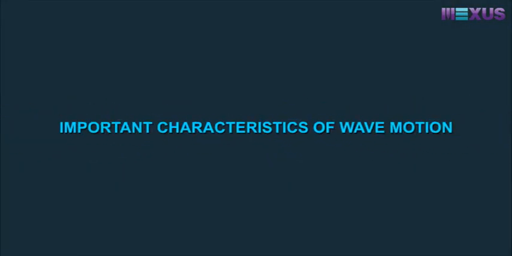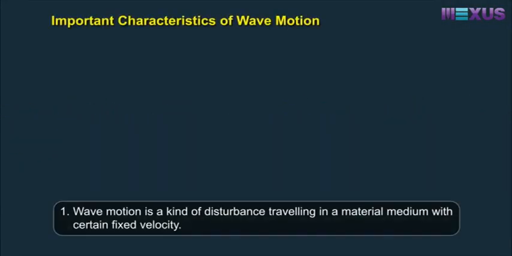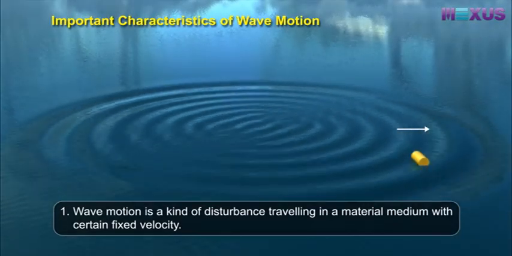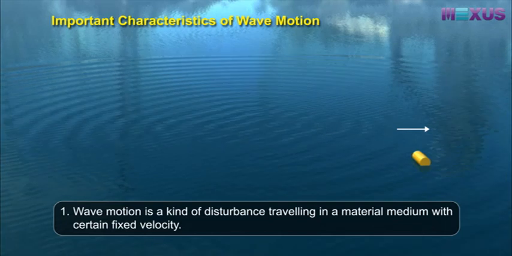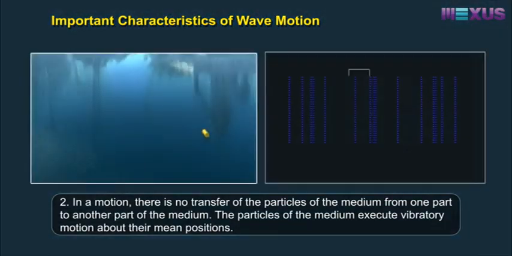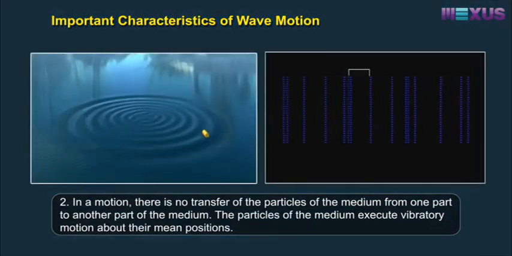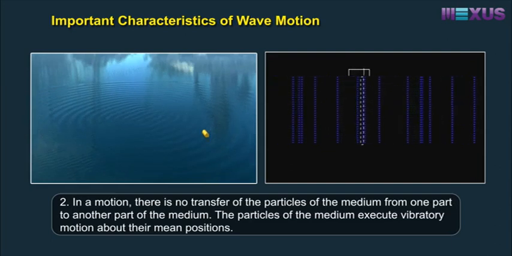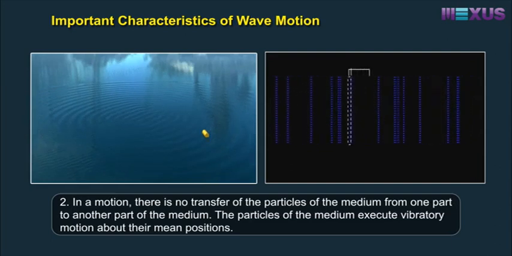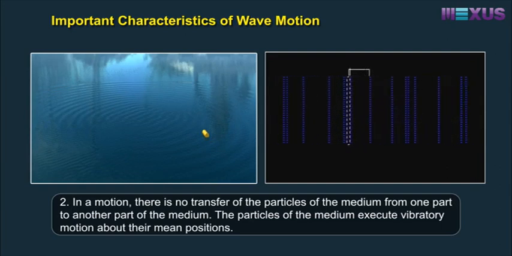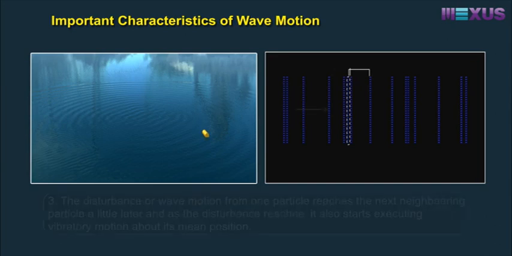Important characteristics of wave motion. 1. Wave motion is a kind of disturbance traveling in a material medium with certain fixed velocity. 2. In wave motion, there is no transfer of the particles of the medium from one part to another part of the medium. The particles of the medium execute vibratory motion about their mean positions.